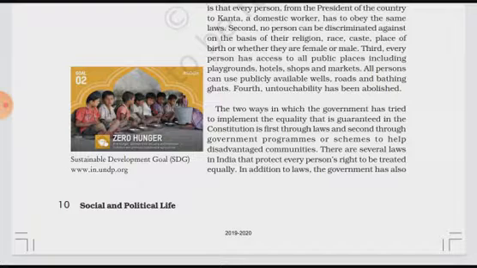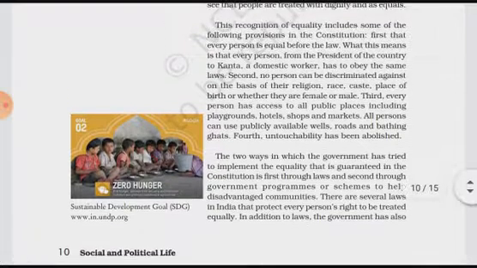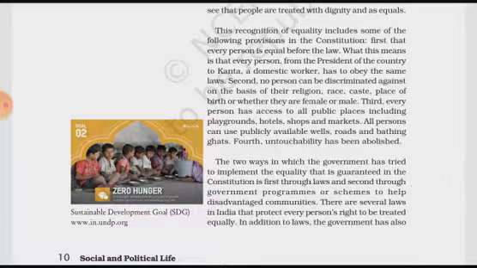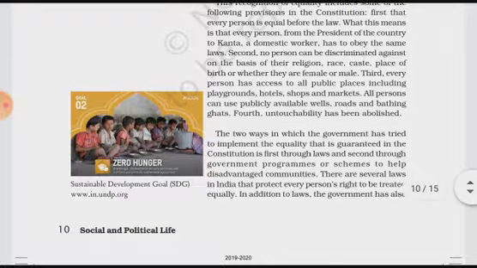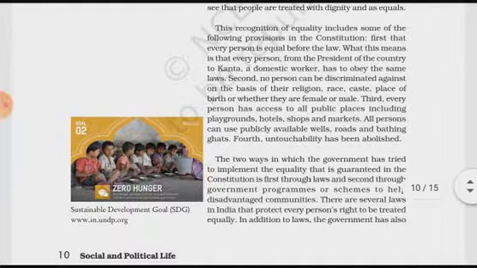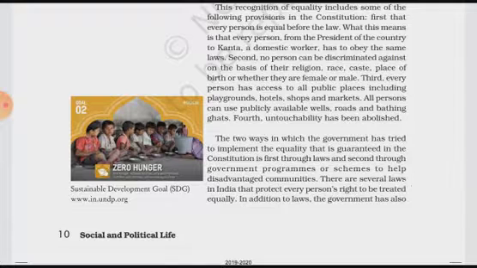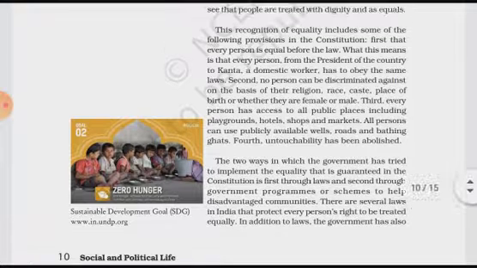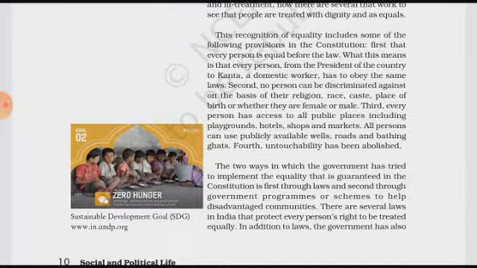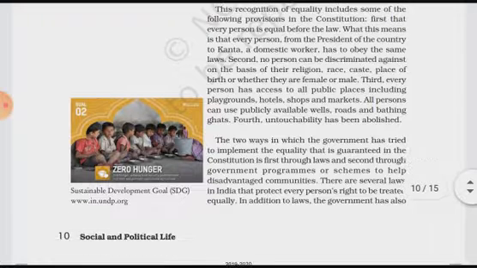Fourth, untouchability has been abolished. In earlier Indian society, untouchability was practiced. Now it has been abolished by the government in our country. If you go through the Indian Constitution, you will find Article 17, in which untouchability has been banned. So we will not practice untouchability now. Earlier this was practiced between upper and lower caste people, but now it has been abolished.